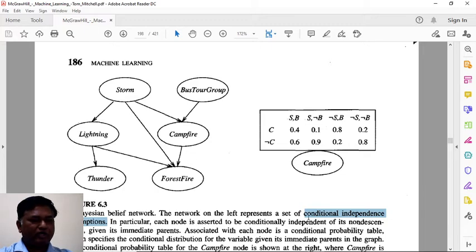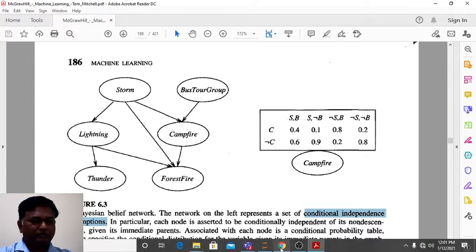So we know about the conditional independence assumption, right? Normally any Bayes model will take a conditional independence assumption. How does it differ with BBN? In BBN, a set of conditional independence assumptions is taken. It means this parent node is conditionally independent of this child node. So if this is a parent node, these are independent of this node. That conditional independence assumption is taken for the Bayesian belief network.